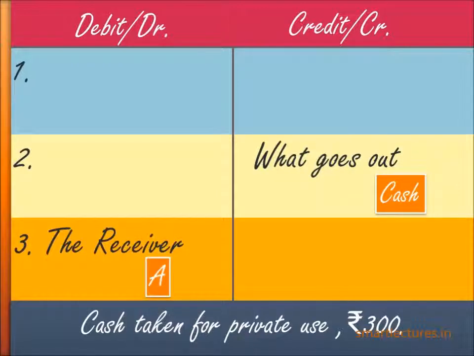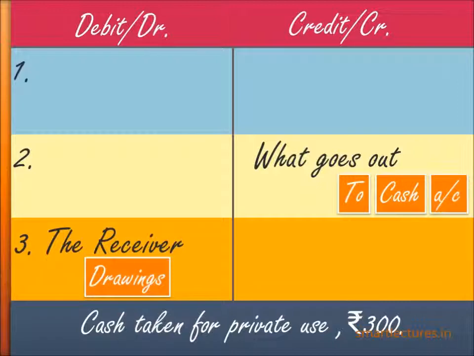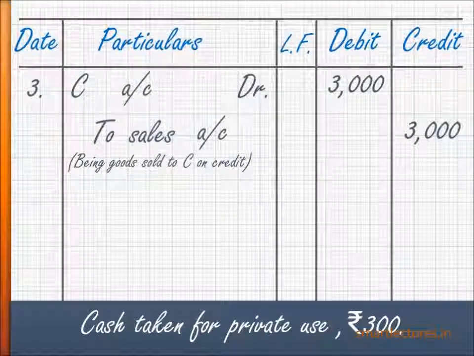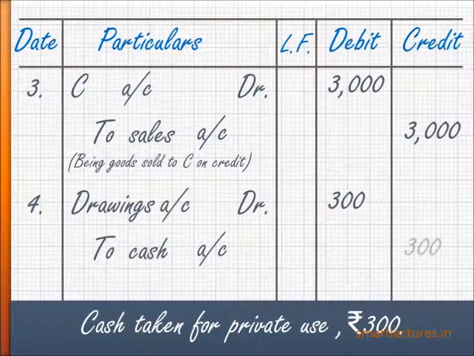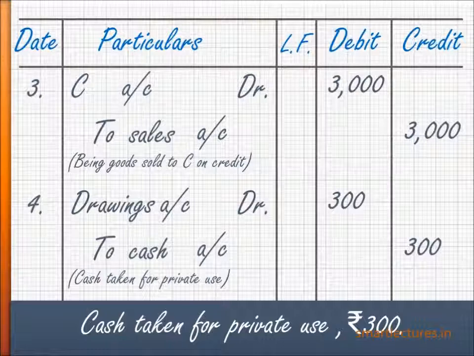You know, this is the case of drawings. So you cannot write down A debit. You will have to write down drawings debit. So remove this word A and write down drawings. And on credit side, to cash account. On debit side, drawings account. What will be the journal entry? Drawings account debit 300 rupees to cash account rupees 300. Now move to the